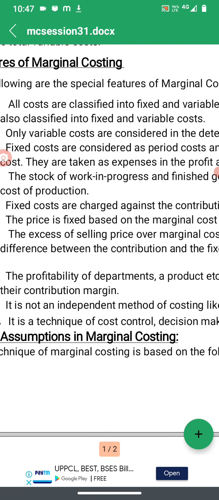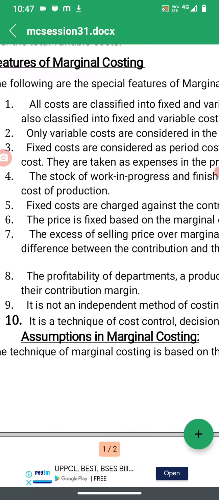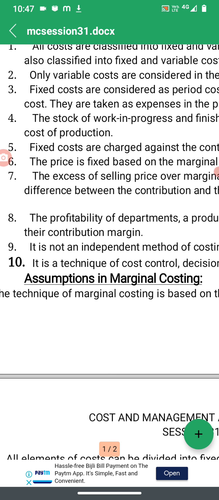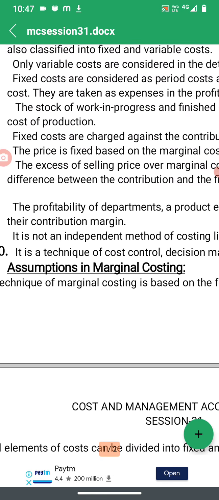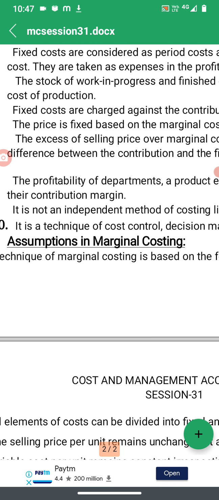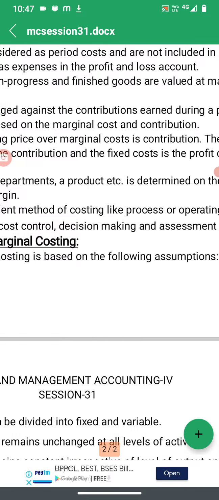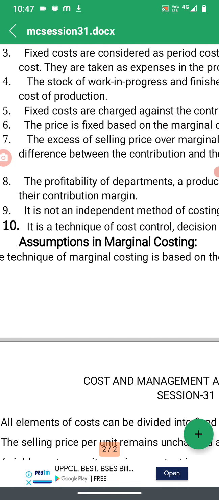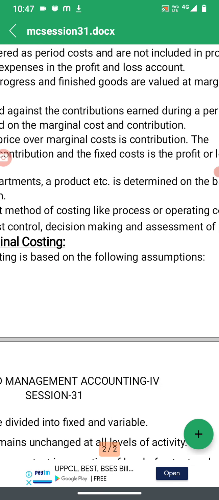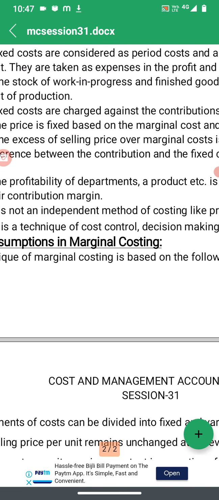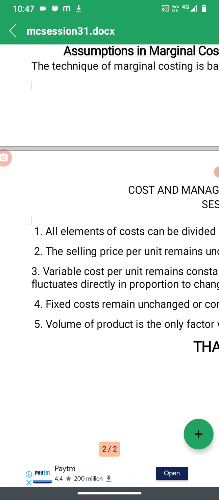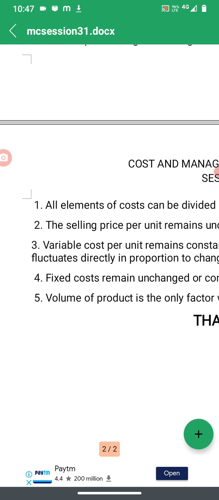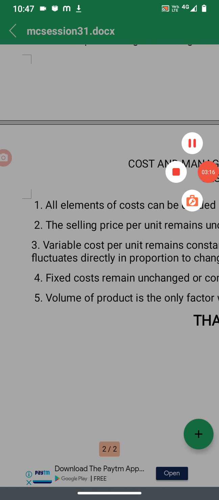The excess of selling price over marginal cost is contribution, that we all know. The profitability of departments or a product is determined on the basis of contribution margin, and it is not an independent method of costing like process or operating costing. It's a technique of cost control, decision making and assessment of profit. Now the most important one is what are the assumptions in marginal costing. If we look at the assumptions in marginal costing, we can say that